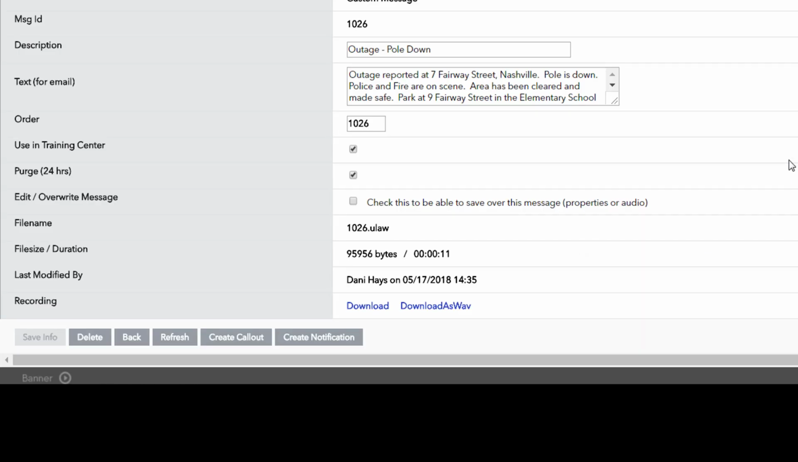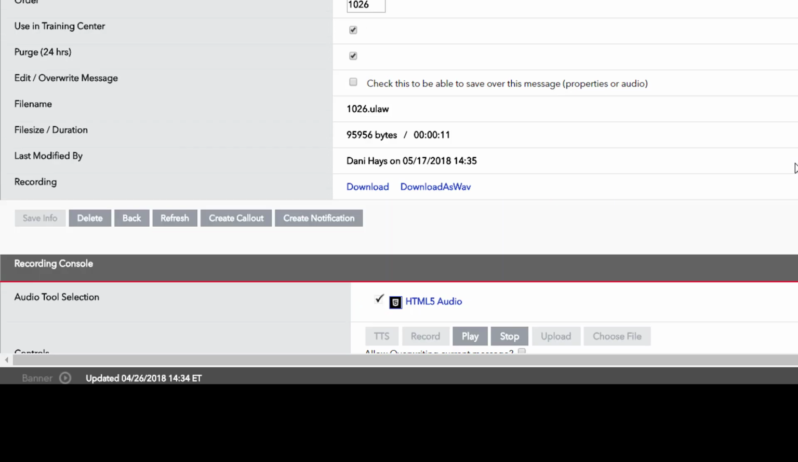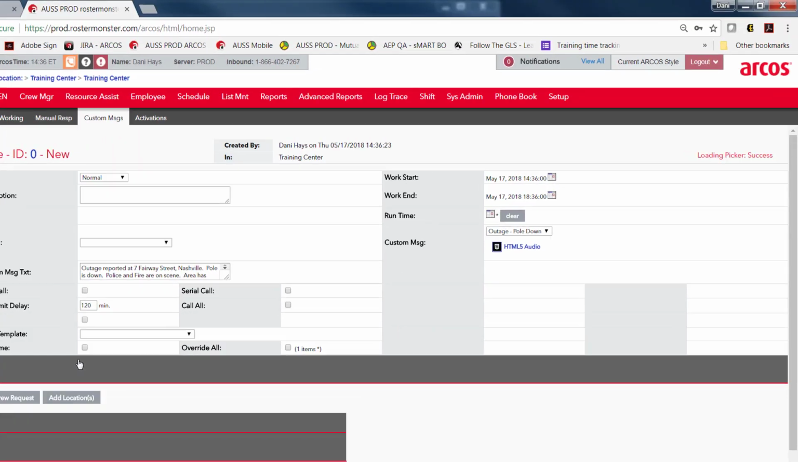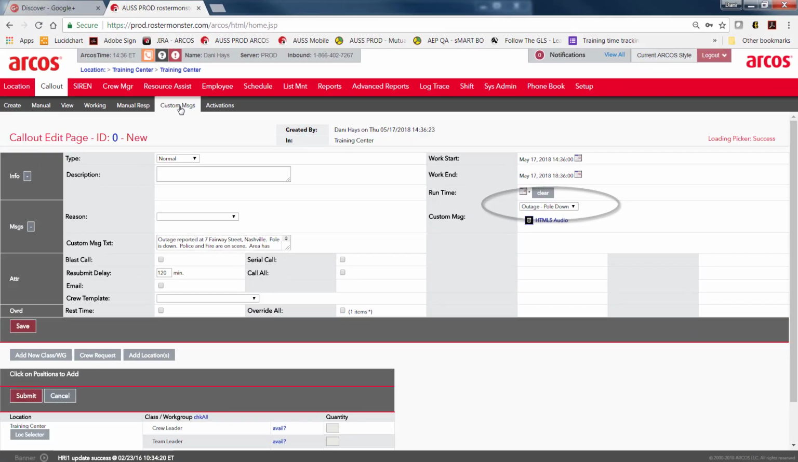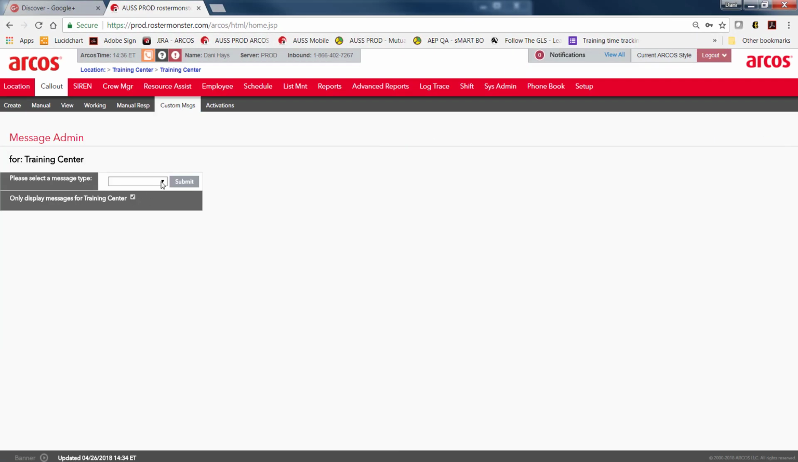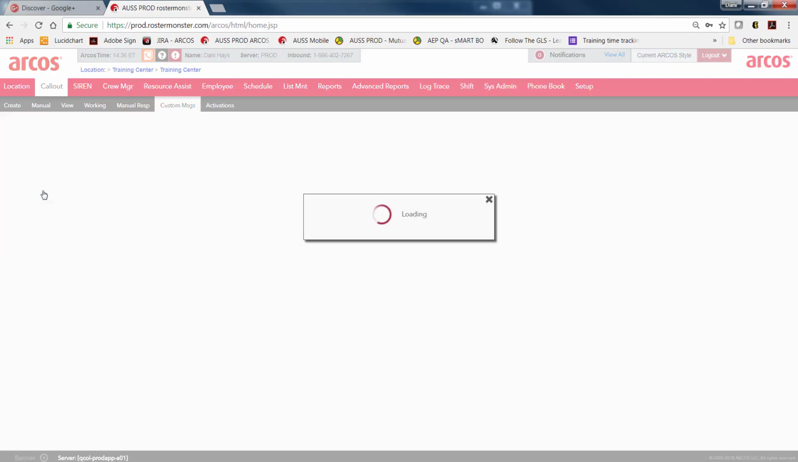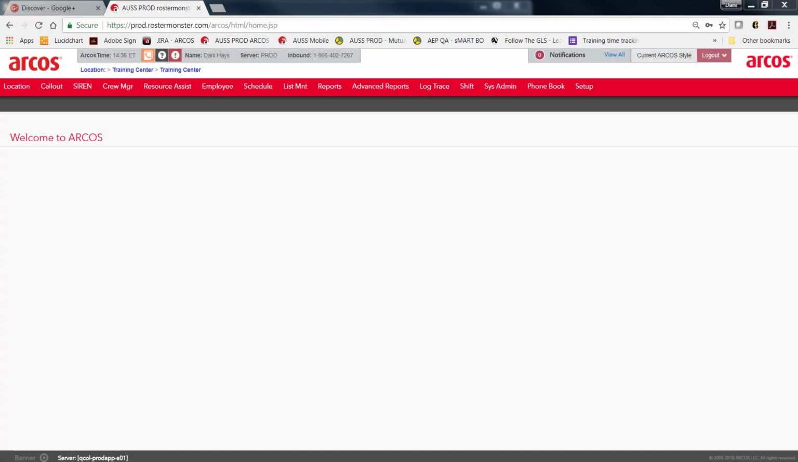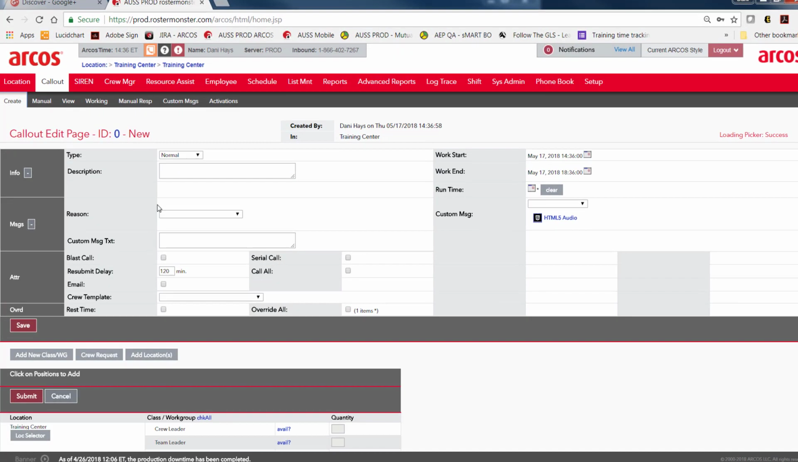At this point, if you needed to, you could create a callout or siren notification using the message you just created right here from the message detail screen. Otherwise, go ahead and create another custom message that you would use repeatedly. But what if you need to create a custom message on the fly while you're creating a callout? Well, let's walk through that scenario.